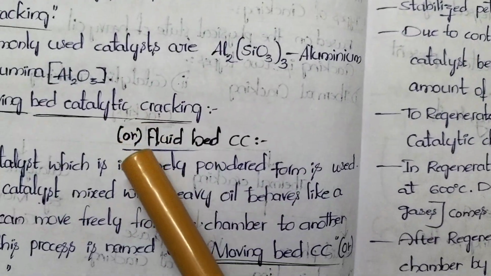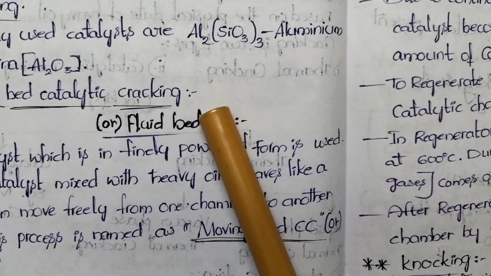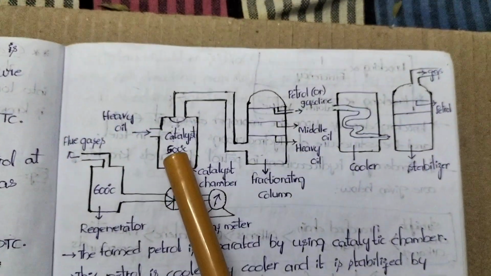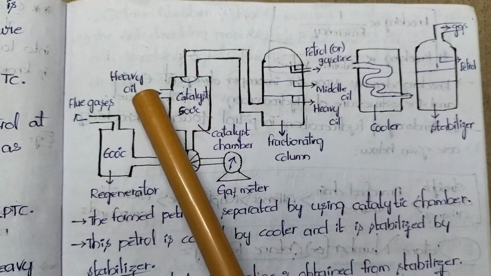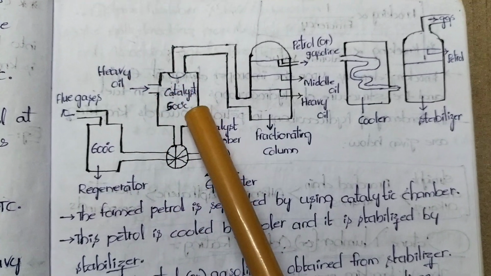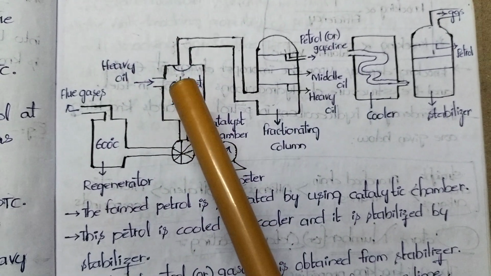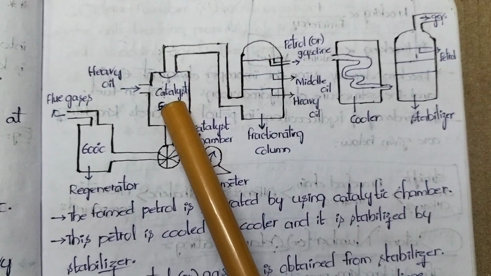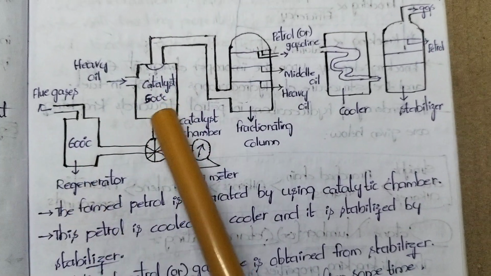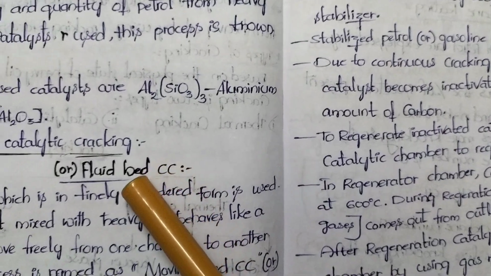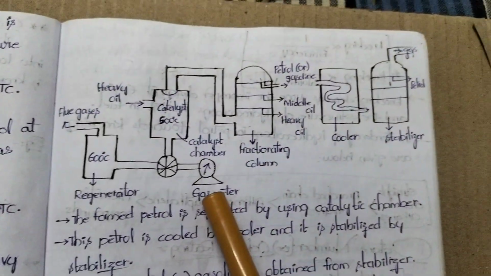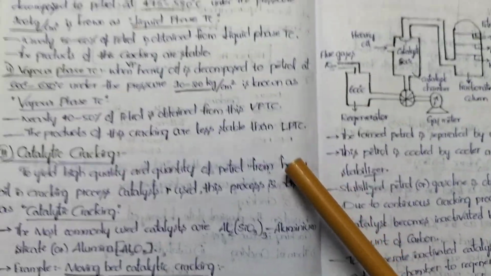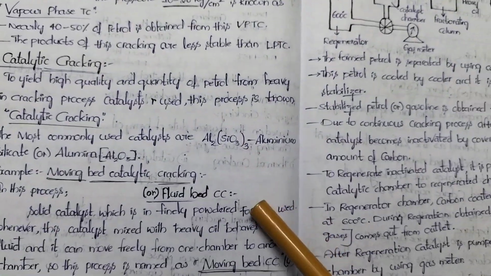Why is it also called fluid bed catalytic cracking? Because what is the physical state of our catalyst? Whenever the powder catalyst combines with heavy oil, it is converted into the form of fluid. The catalyst in the form of fluid is moving from one chamber to another chamber. That is why it is also named fluid bed catalytic cracking. This is about cracking, thermal cracking and catalytic cracking.